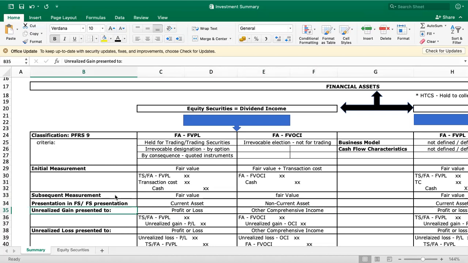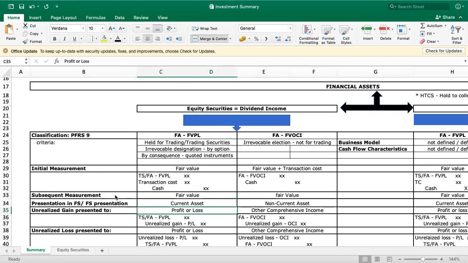So that is called unrealized gain, right? The difference is called unrealized gain. Unrealized gain is presented in your profit or loss under FVPL, and presented under other comprehensive income if the investment is classified as FVOCI.